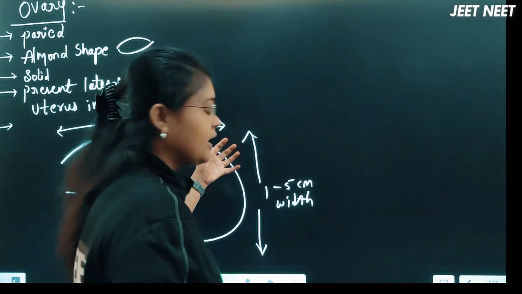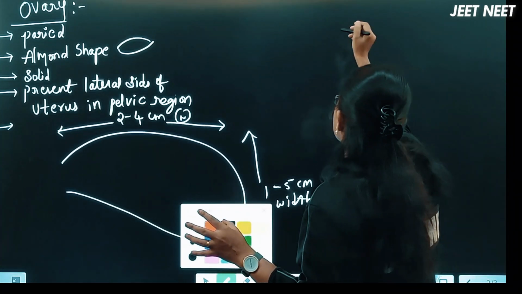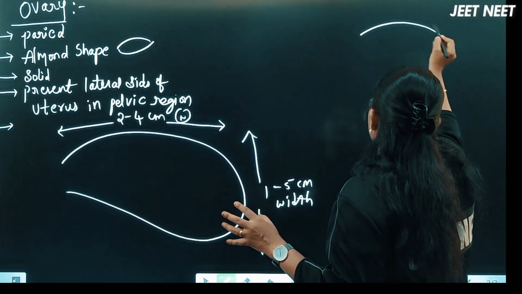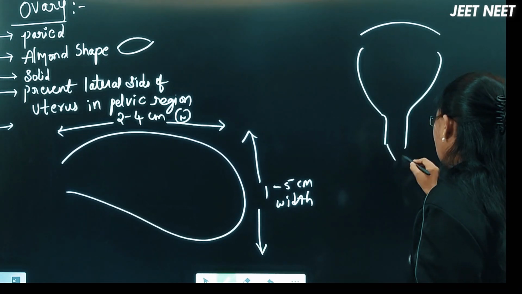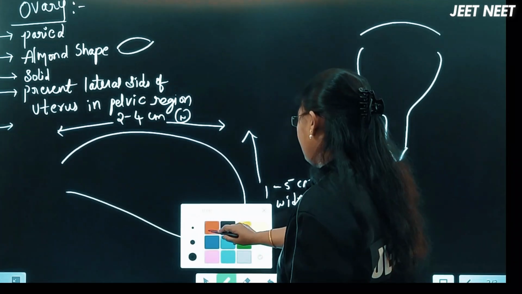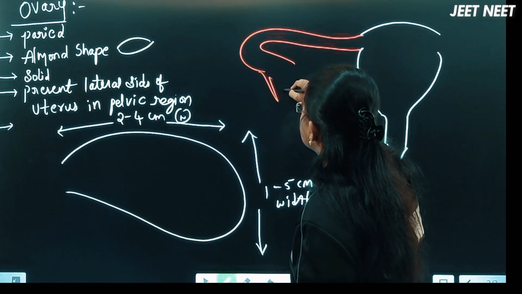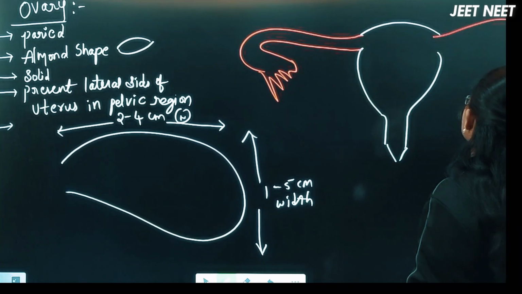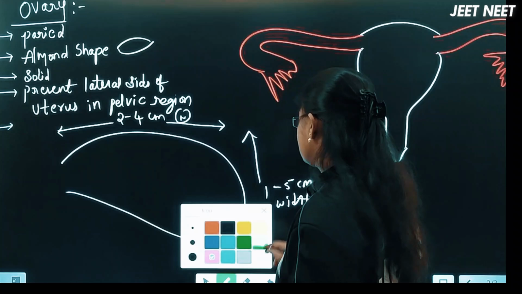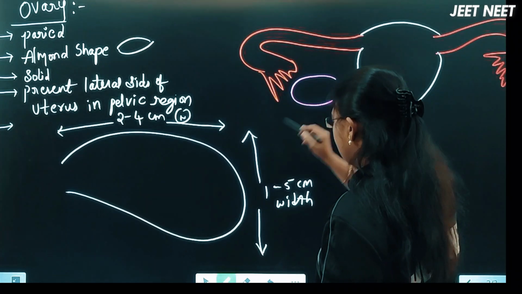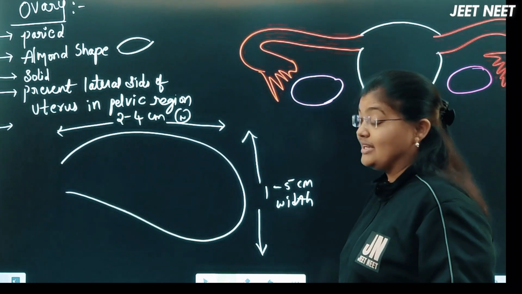If I go with the female reproductive system structure in the pelvic region, this is the uterus, cervix region and vaginal region, and here the fallopian tube will be present. This will be the fallopian tube. Now here we are discussing which part? The ovaries. Now listen carefully.